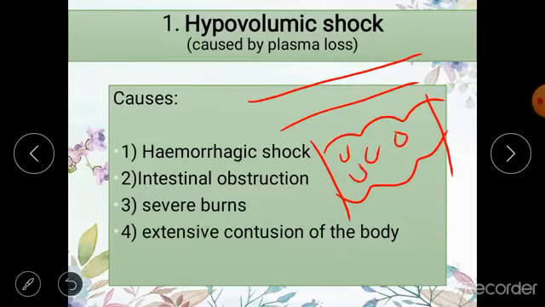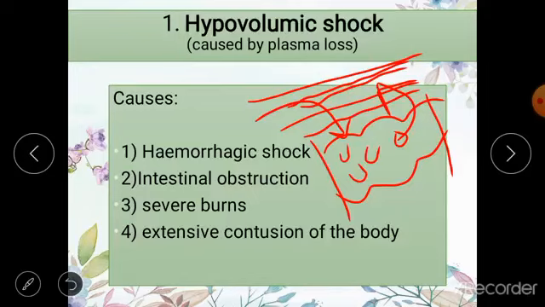These bacteria are going to produce toxins which are going to cause your blood vessels to dilate and become more permeable. When these blood vessels dilate, their permeability will increase and fluid is going to move out of the blood vessels into the interstitial space. Now the blood which is left behind is reduced in volume, because its plasma, its fluid, has moved out from the blood vessels into the interstitial space.